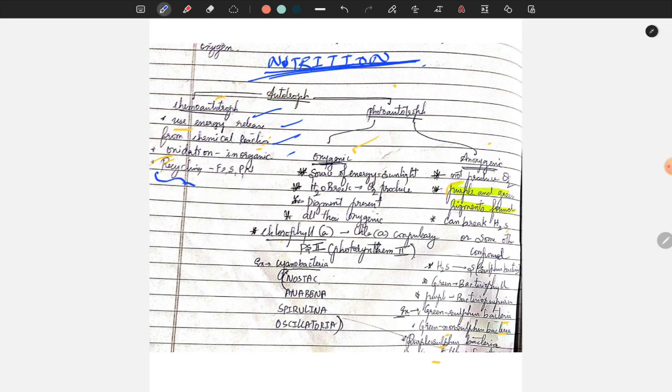Next, photoautotrophs come in two types: oxygenic and anoxygenic. In oxygenic, the source of energy is sunlight. H2O is broken and O2 is produced, as I told you, and pigment is present, mainly chlorophyll A, and photosystems are compulsorily present. I will explain those in the photosynthesis chapter, so don't worry about photosystems now. Examples are all cyanobacteria, like Nostoc, Anabaena, Oscillatoria, and Spirulina.